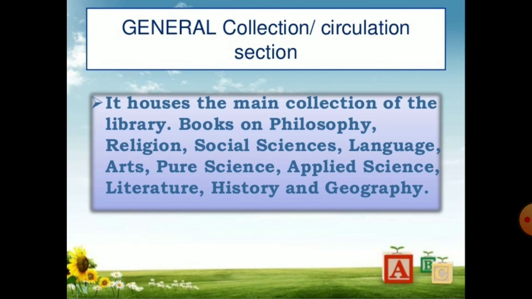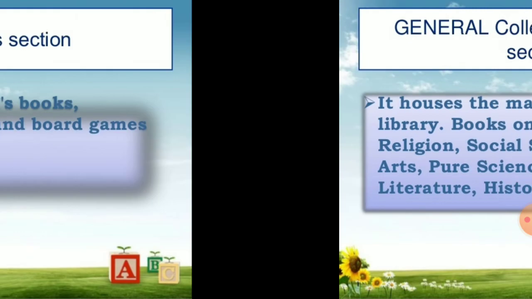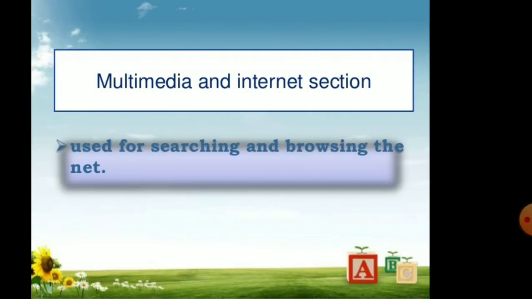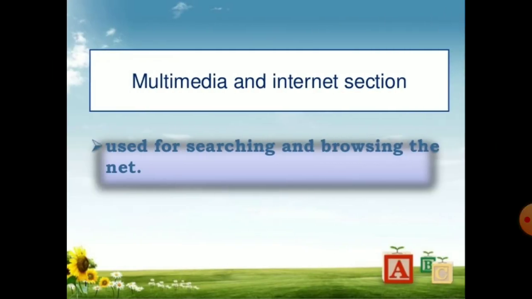It houses the main collection of the library, books on philosophy, religion, social sciences, language, arts, pure sciences, applied sciences, literature, history, and geography. Children's section. It houses children's books, educational toys, and board games. Multimedia and internet section, used for searching and browsing the internet.